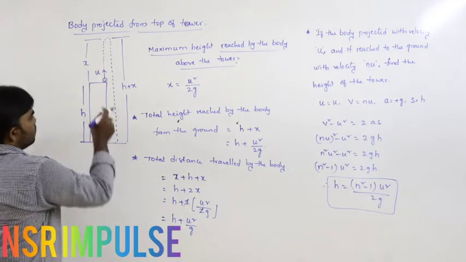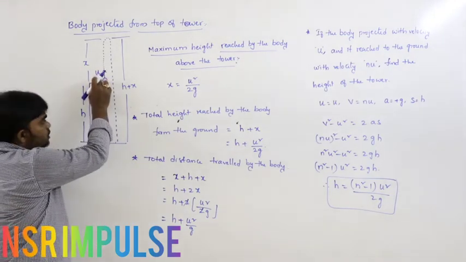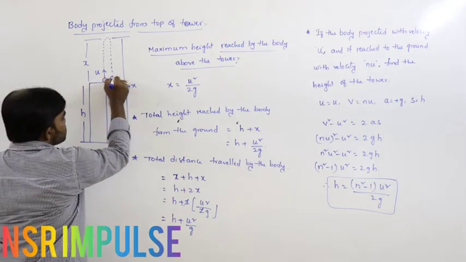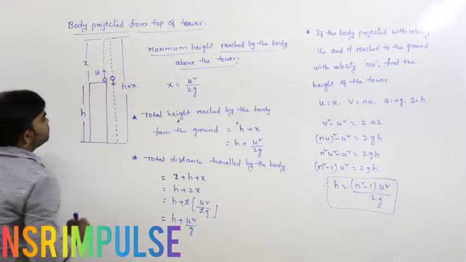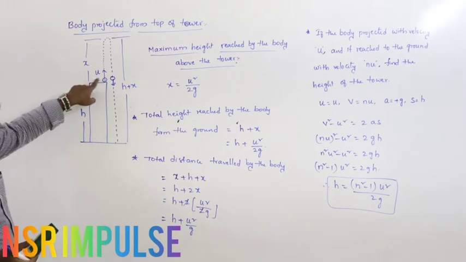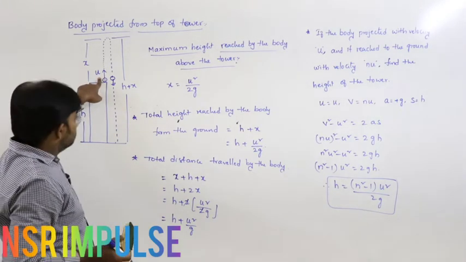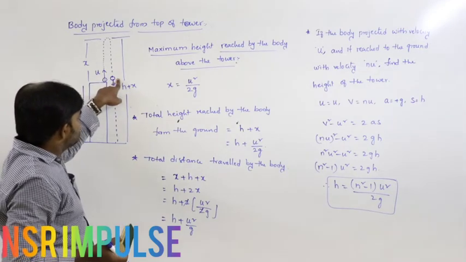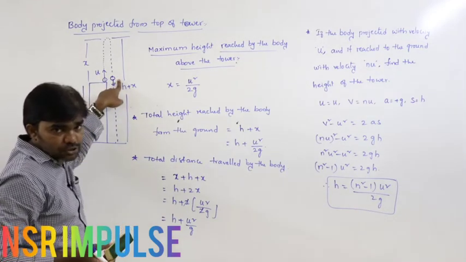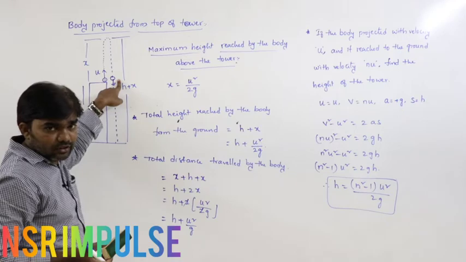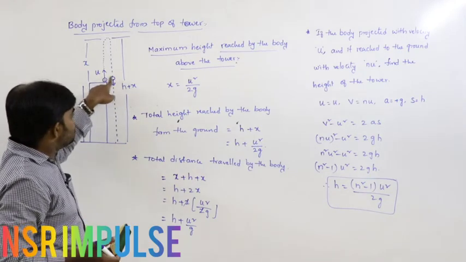So now, for example, the body is projected upwards from this position. If it reaches the same position, the speed is the same.